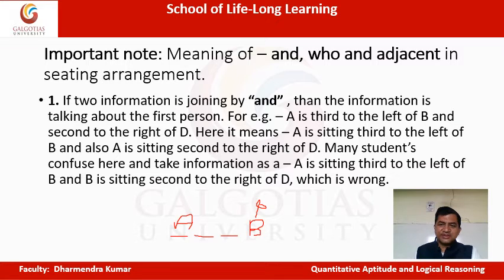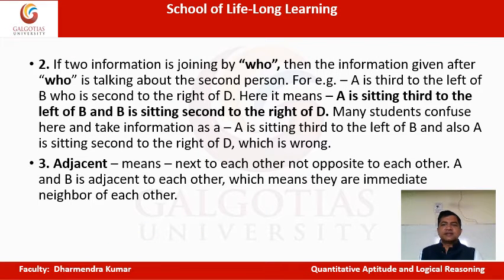This is something related to verbal, isn't it? Anyway, the language part. So A is second to the right of D. In that case, D will come here, this is the first right, and A is the second right. Correct? This is what it means: A is third to the left of B and second to the right of D. This is what I conclude from this much of the statement. So from here, what can you tell about the arrangement of A, B and D? So 1, 2, 3, 4, 5. So D is fifth to the left of B. Can I tell this? Yes or no? Okay. Now similarly, there is another statement, correct?